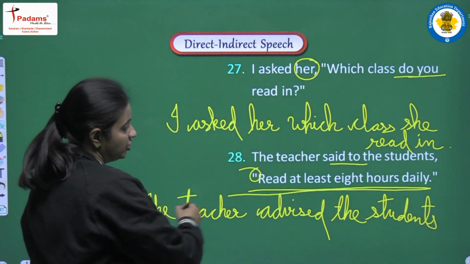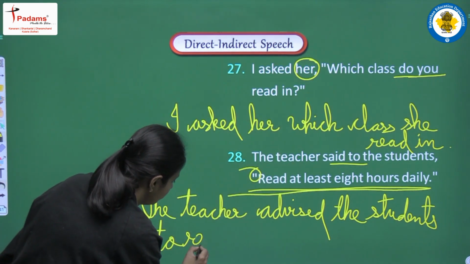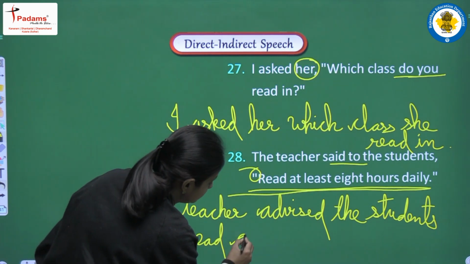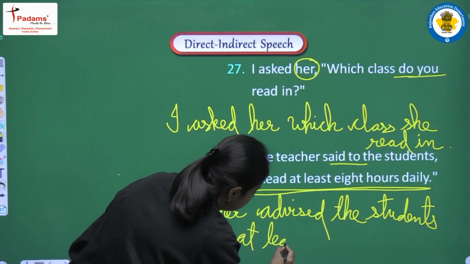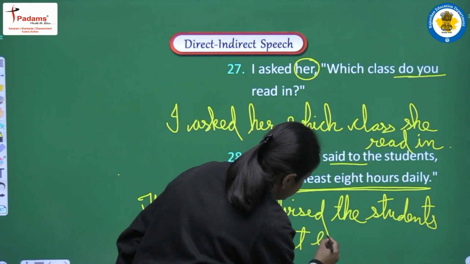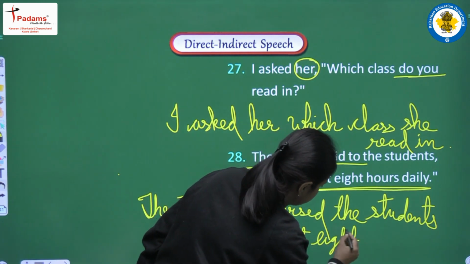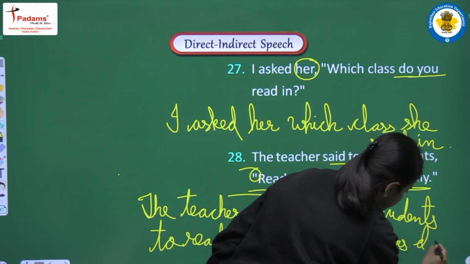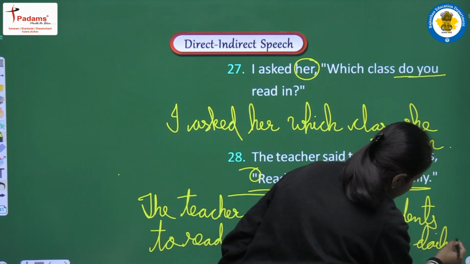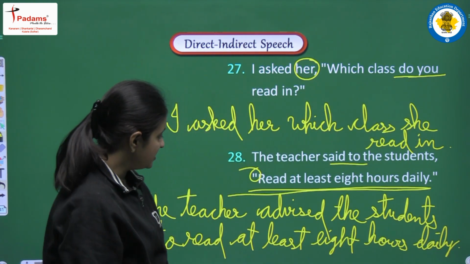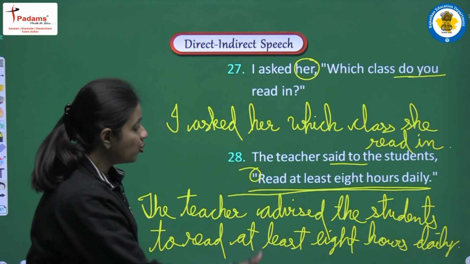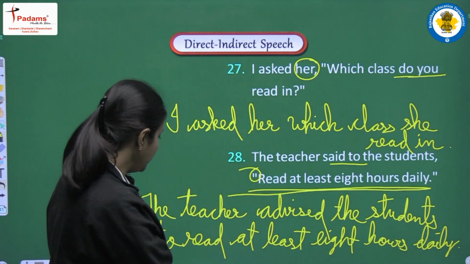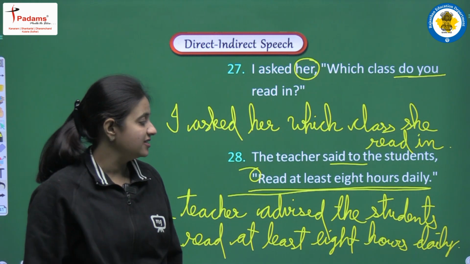Okay, after to we have to continue with the first form. To read at least 8 hours daily, and yes, full stop at the end of the sentence. So the complete sentence will be the teacher advised the students to read at least 8 hours daily.